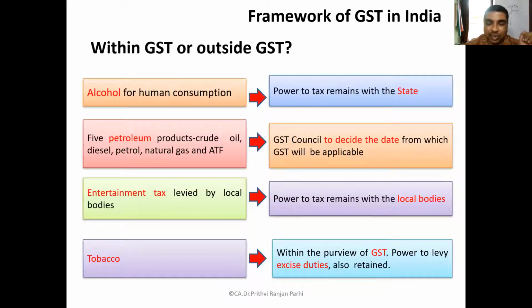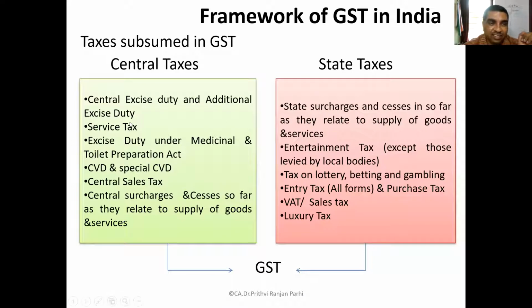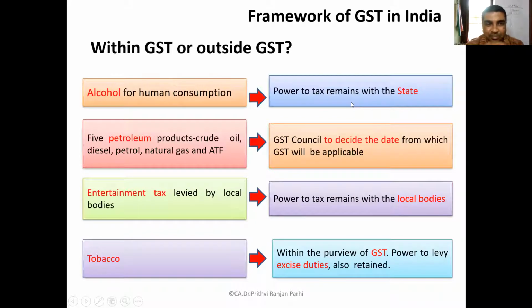So many taxes which were there earlier, like central excise duty, service tax, excise duty on medicinal and toilet preparations, countervailing duty, central sales tax, all these central acts, and state level taxes like entertainment tax, state VAT, taxes on lottery, entry tax, luxury tax, all these are merged with GST. Now only one tax is there.